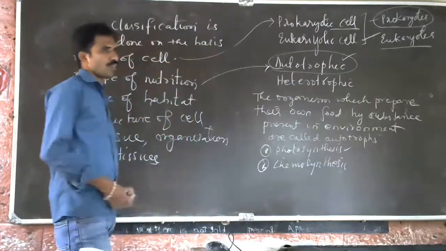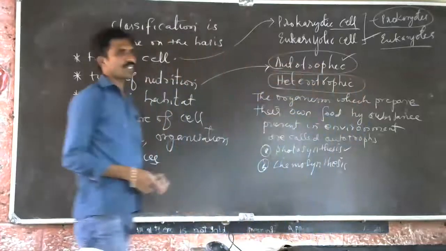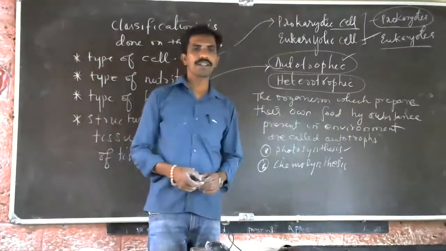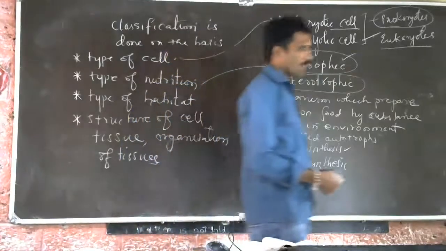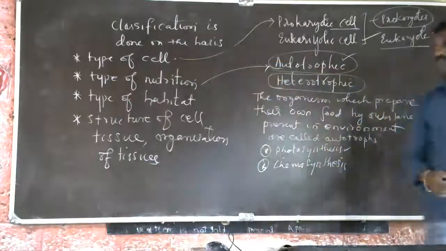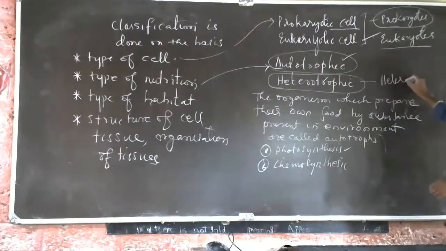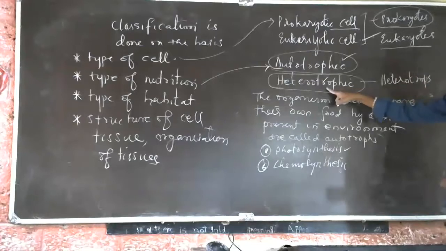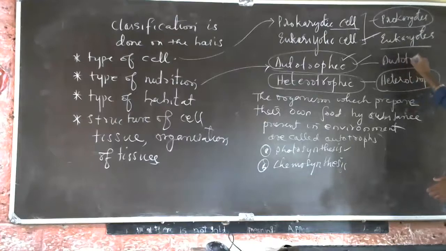Heterotrophic means what? Organisms which do not prepare their own food but completely depend on other animals for food are called heterotrophs. The organisms which follow the heterotrophic mode of nutrition are called heterotrophs, and the organisms which follow the autotrophic mode of nutrition are called autotrophs.